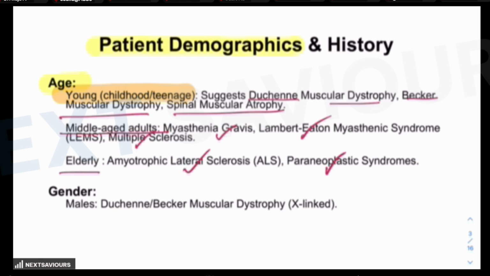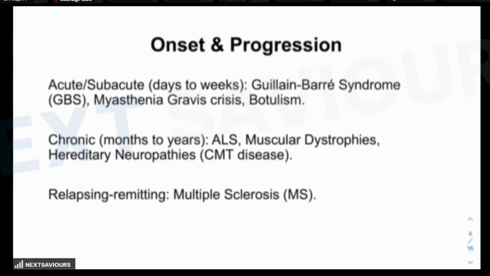Although there could be an overlap, like for myasthenia gravis or Lambert-Eaton syndrome, the age could also be elderly. As far as gender is concerned, X-linked, predominantly in males, is provided in case of muscular dystrophies like Duchenne or Becker's. Next, the second thing is the onset and progression of the weakness. Acute or subacute, that means days to weeks, is a feature of Guillain-Barré syndrome, myasthenia gravis, or botulism.